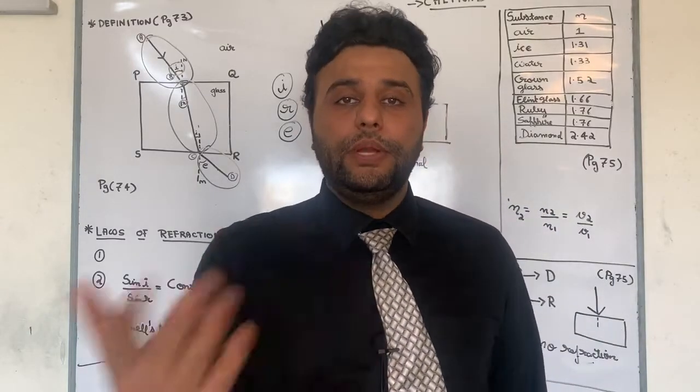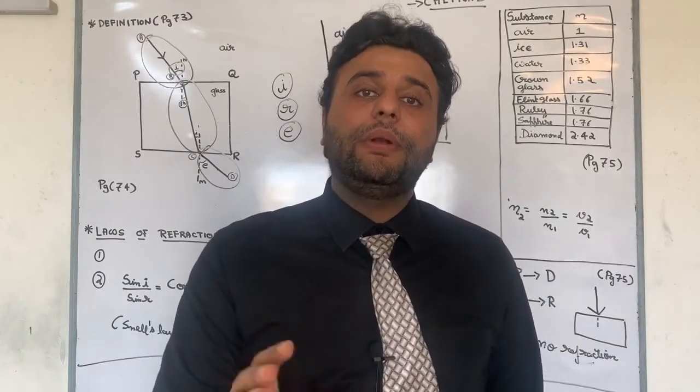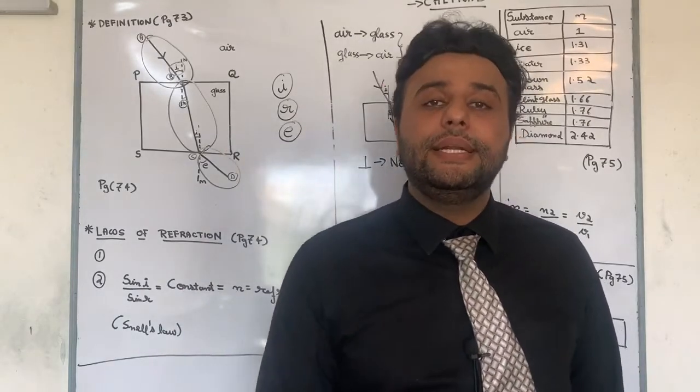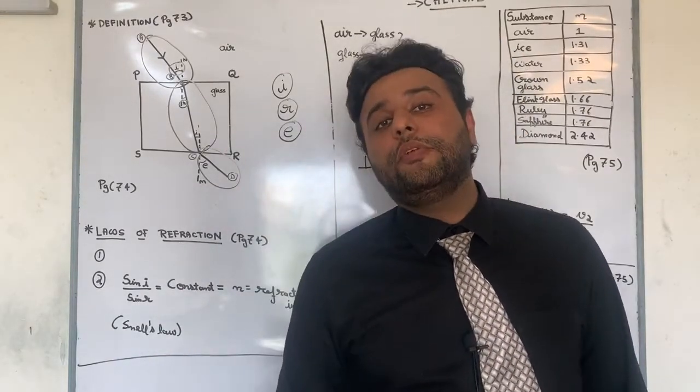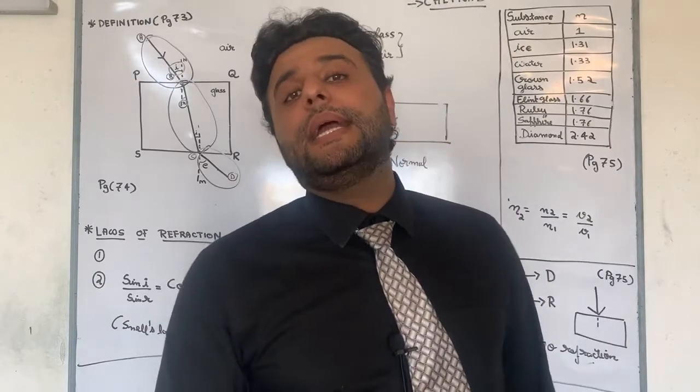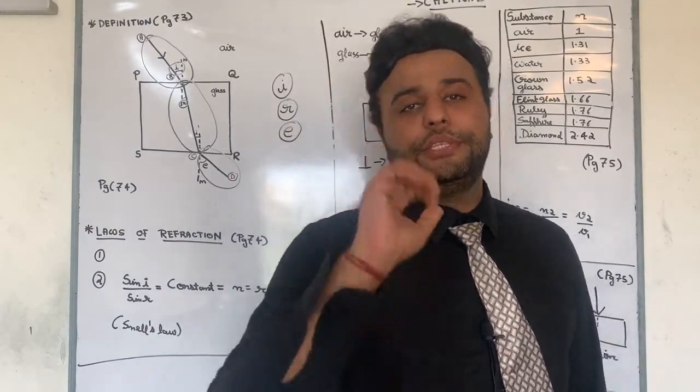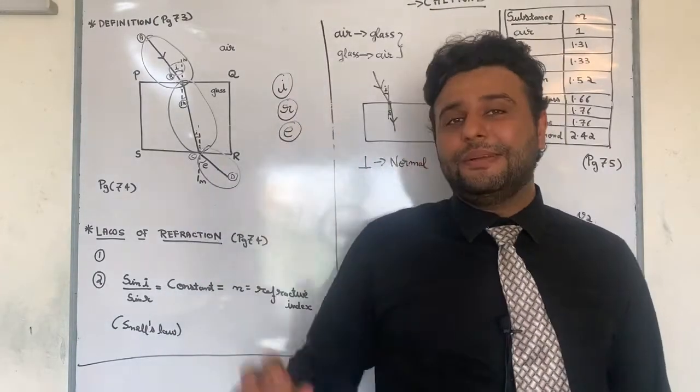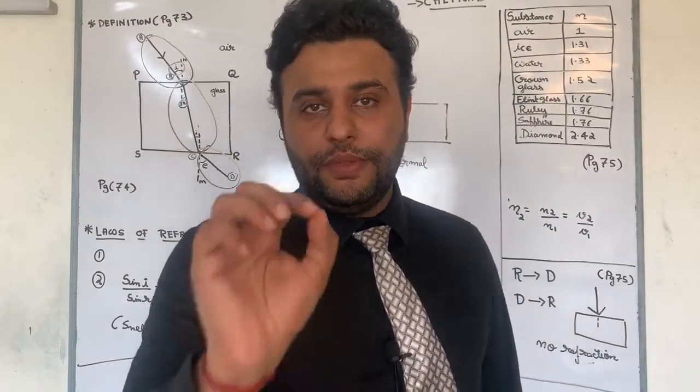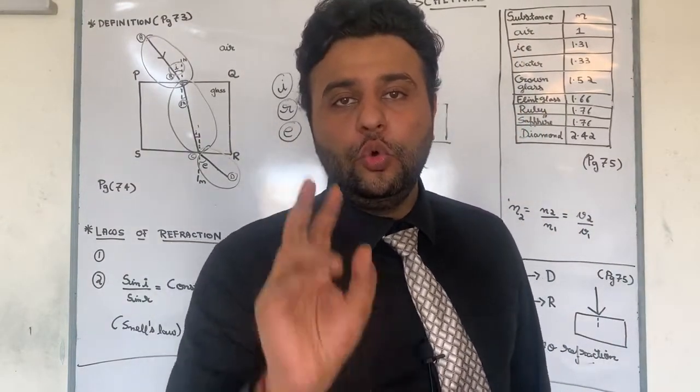Therefore one line has to be normal, and the other line depends on the question. If they ask what is angle of incidence? Incident ray. What is angle of refraction? Refracted ray. What is angle of emergence? Emergent ray. Now from this diagram I have two laws.